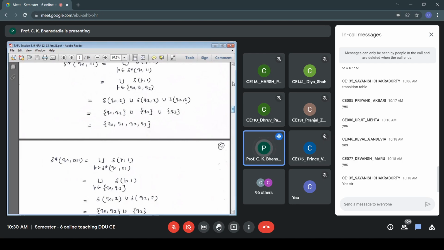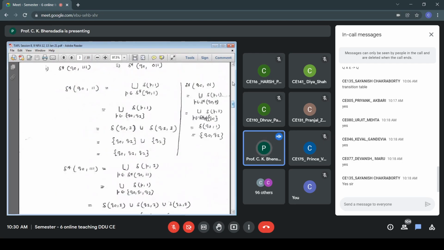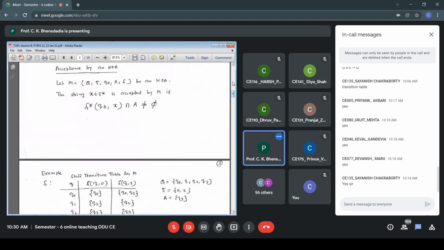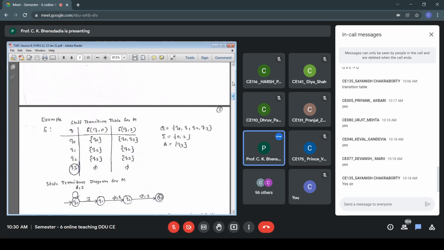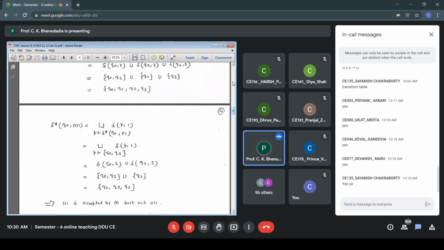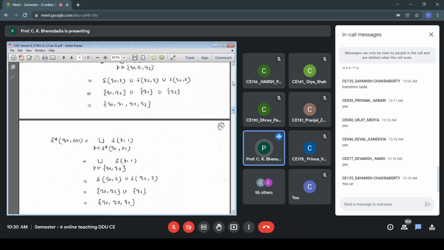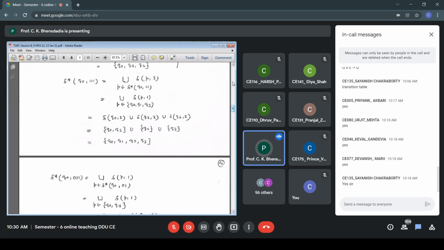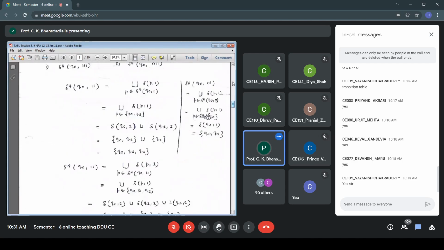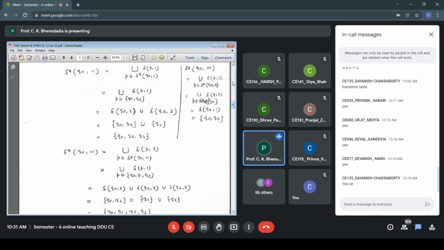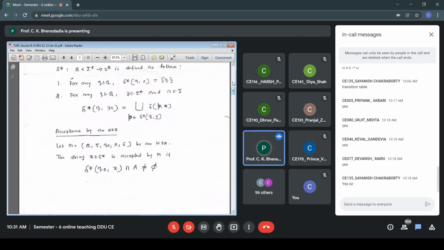Going back to the table, the entries in the last column are: Q01 is Q0 Q1, Q11 is Q2. We take their union, so the answer will be Q0 Q1 Q2. So we have computed delta star Q0011. We also computed delta star Q0111 using our recursive definition of delta star for NFA.